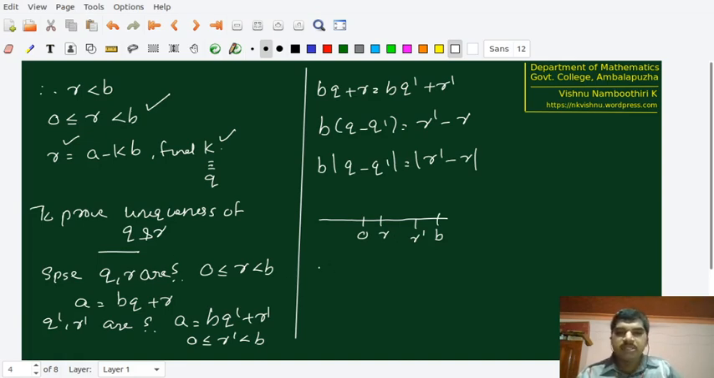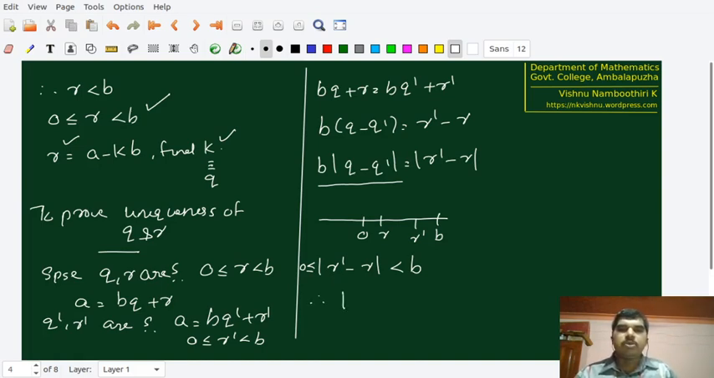So the observation is this: modulus of R dash minus R has to be less than B, and it is going to be greater than or equal to 0 because its absolute value has to be greater than or equal to 0. But at the same time, we are claiming that this number is a multiple of B. What is the only multiple of B that is less than B and can be equal to 0? We know that multiple is going to be the 0 multiple.